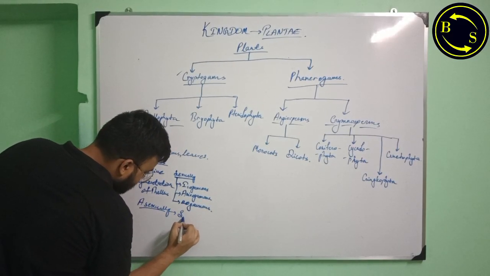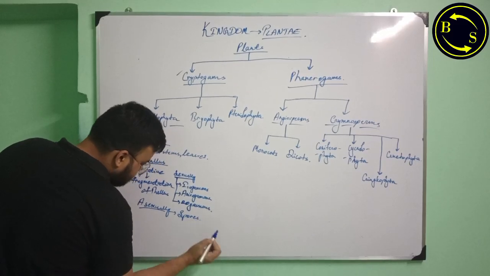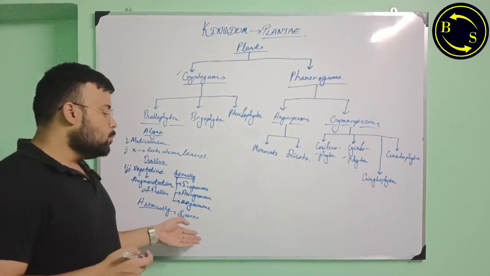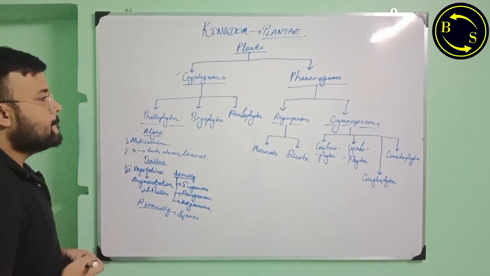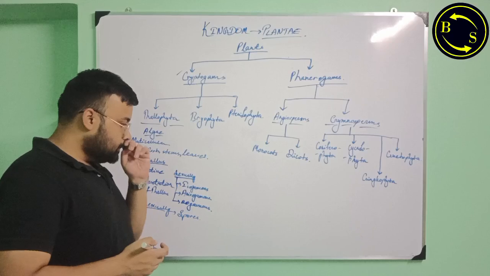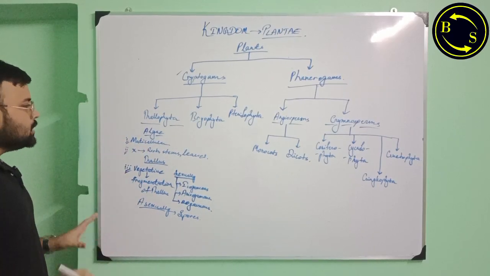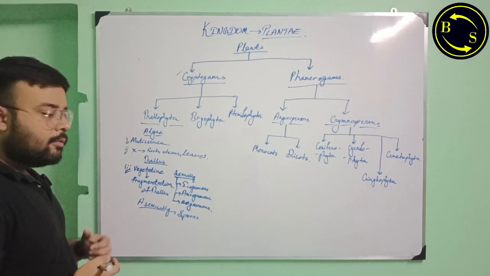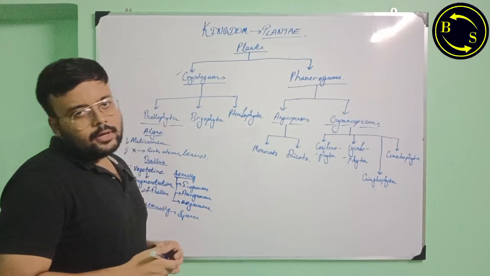And asexually, by the formation of spores. Right? There are many kinds of spores. There are zoospores mainly. There are carpospores. Right? So this is how algae reproduce. And there are three types of algae that we can find.